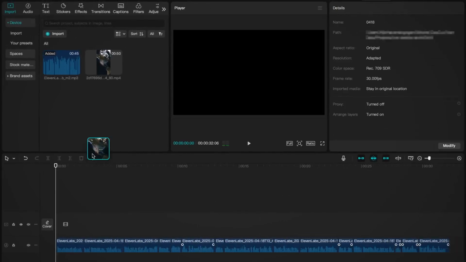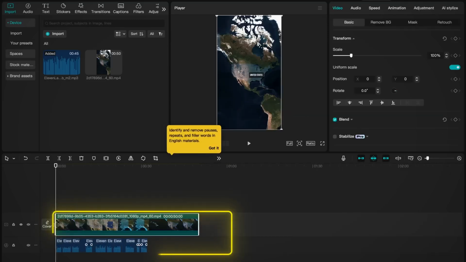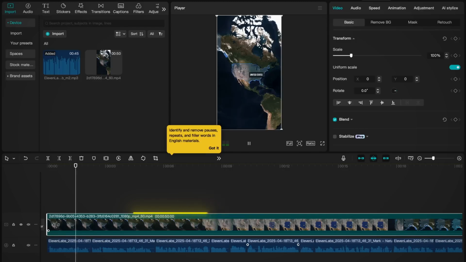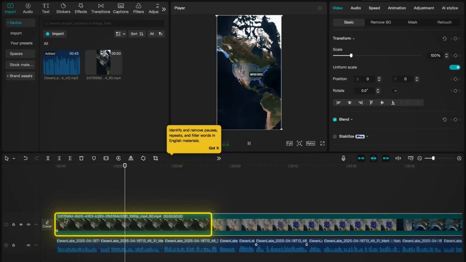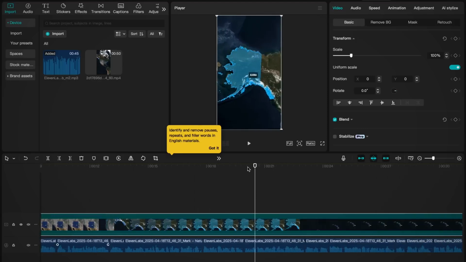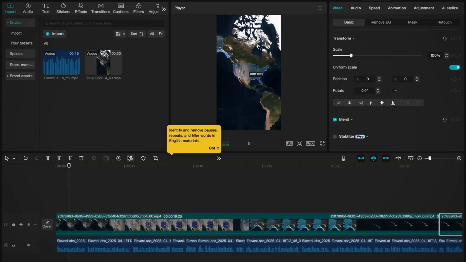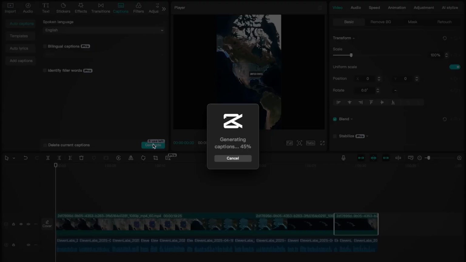Next, you want to drag down the clip with our visuals. And at first, it's probably not going to match the voiceover, so you're going to have to play around with it and adjust it a bit. So just go through it and cut away the parts of the map animation so that it matches the voiceover. For example, you see in the beginning on this first part where the whole US is shown, it's just way too long. So I'm going to cut away a few seconds of it. Continue this process of cutting away parts of the map animation until everything is synced with each other. And then once everything is matching, we can move on to the next part, adding captions.